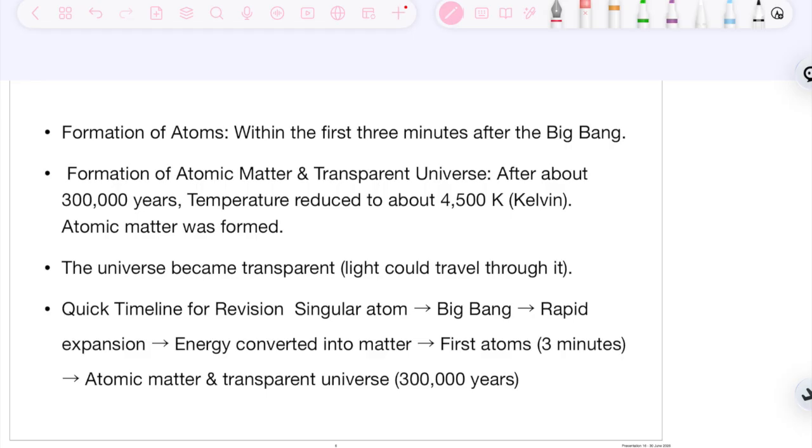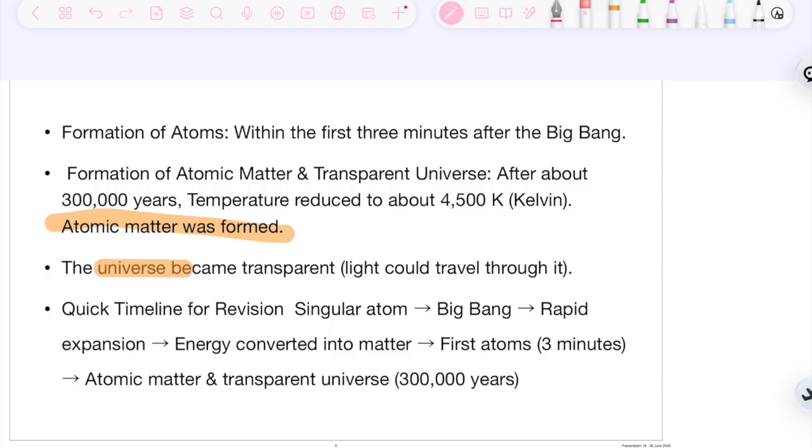But these atoms could not collide or come together because the temperature was very high. After the temperature reduced, atomic matter was formed because the atoms could come together. So for example, protons, neutrons and electrons were formed first, then atoms were formed, and atoms come together to form matter. This is how the process took place.